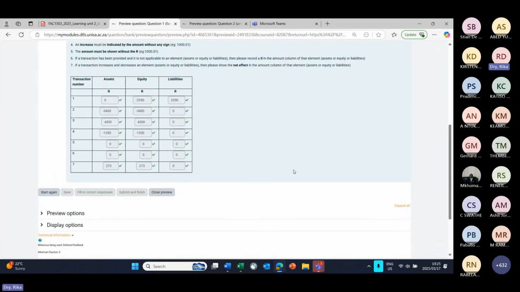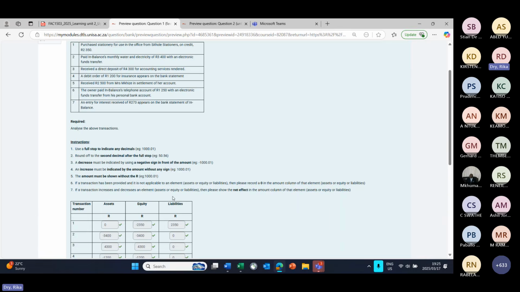If it's a quiz, you will immediately receive feedback like this. Now, on a question like this, if there's a red cross and you hover with your mouse cursor over that red cross, it will tell you incorrect. The correct answer is, and from there you can see what you were supposed to have done.